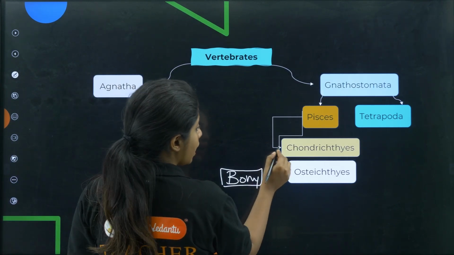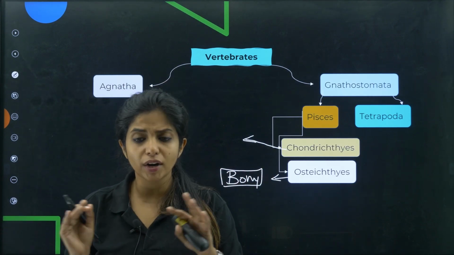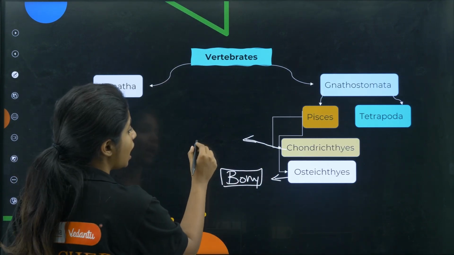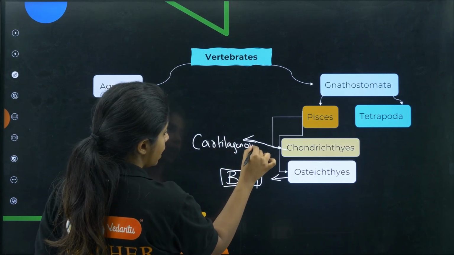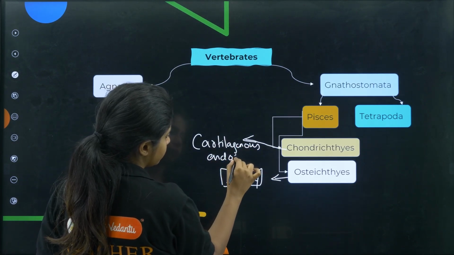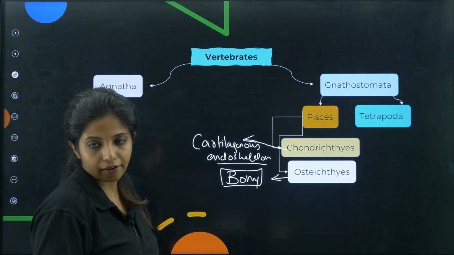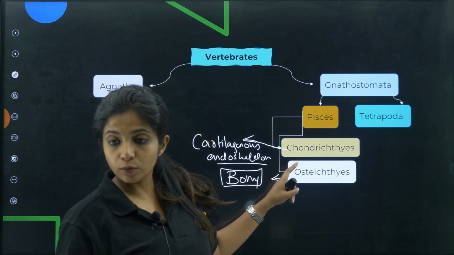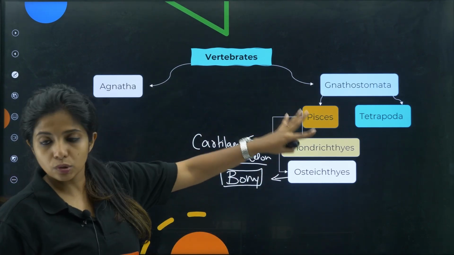Now, on the other hand, if we talk about shark, they do not have bones. Instead, they have something that is known as cartilage. They have a cartilaginous endoskeleton. So they are known as chondrichthyes. So in Pisces, first came whom? Chondrichthyes, and then came whom? Osteichthyes. Okay, this is one category.